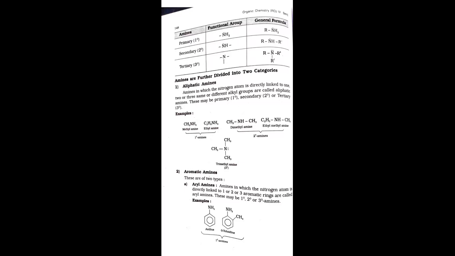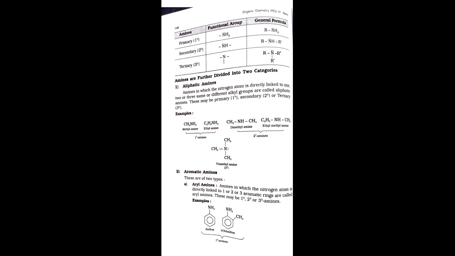Then the amines are further divided into two categories. The first one is aliphatic amines. Aliphatic means a straight chain. The amines in which the nitrogen atom is directly linked to one, two, or three same or different alkyl groups are called aliphatic amines.